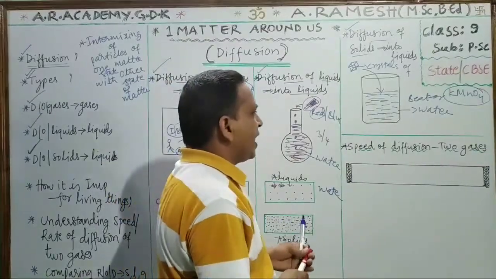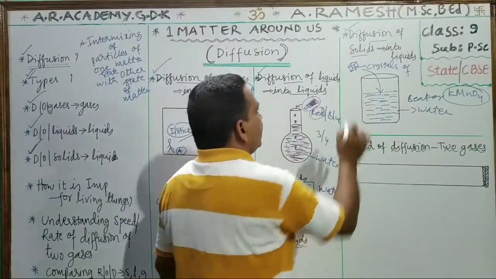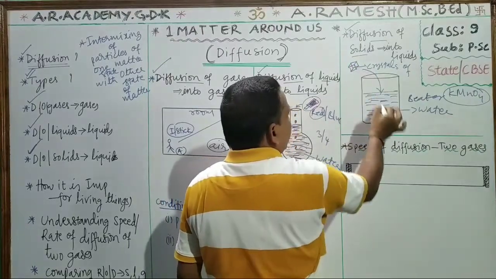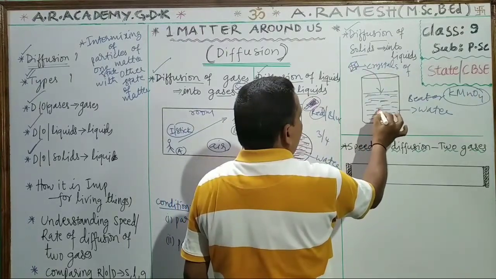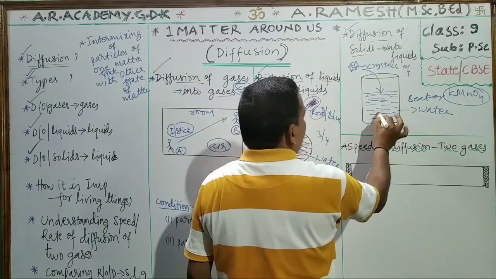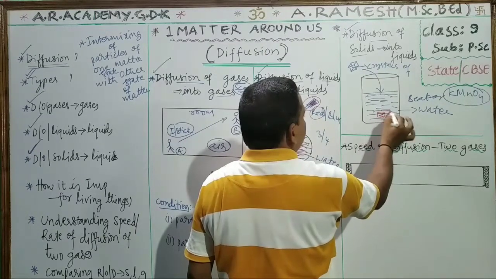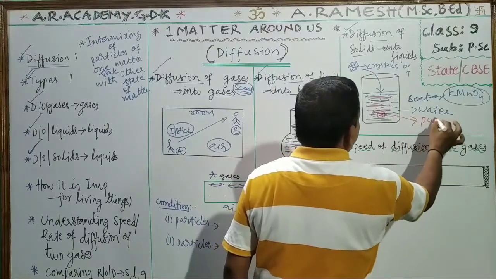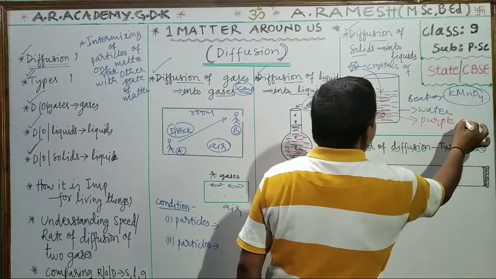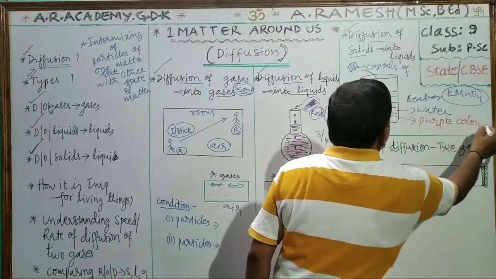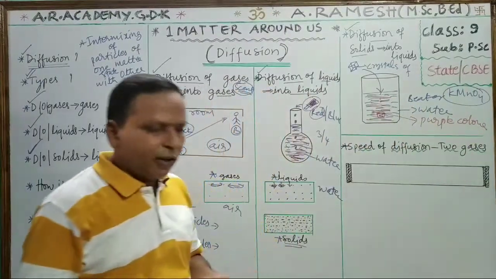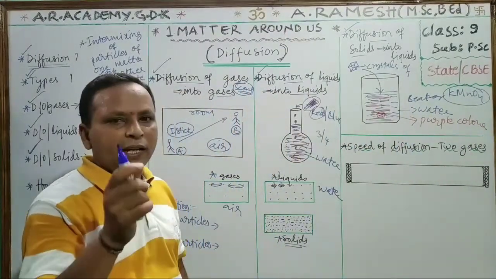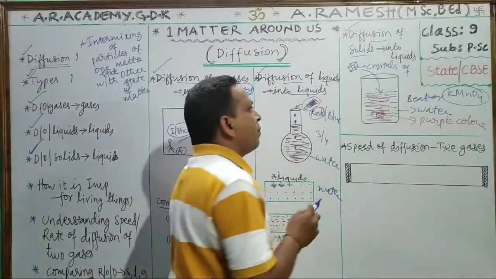In this observation, what you will find is that when this inorganic crystal enters the water, the color will slowly change. The color will slowly change into purple color, children, not red color. Purple color. Gradually, the water color will change into purple color. Remember. So what is happening here?